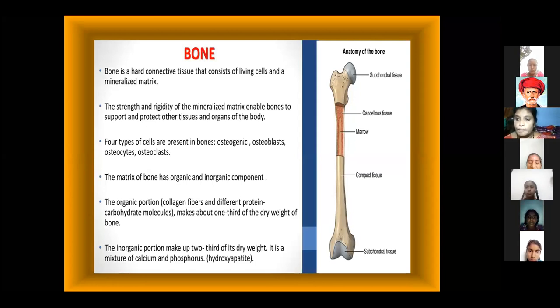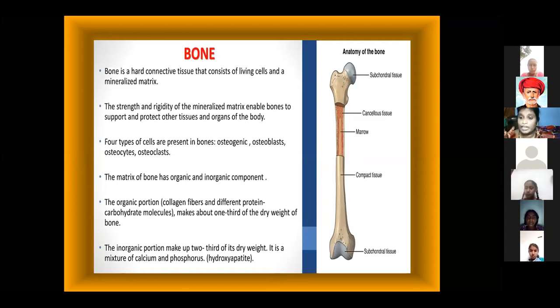There are 206 bones in the human body. Bones are a very hard connective tissue. Bone also has living cells and a mineralized matrix. All living organisms have bones inside.